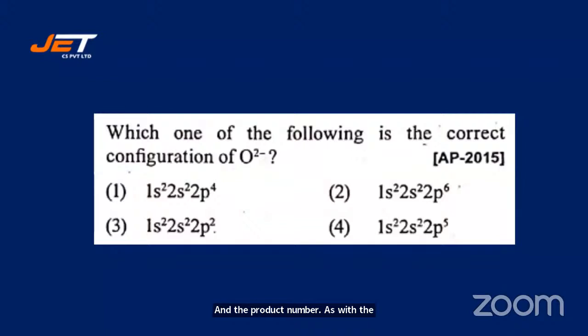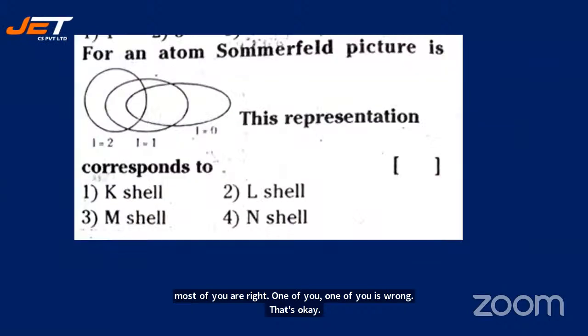Which one of the following is the correct configuration of O2 minus? O2 minus, he says. That means 2 electrons have been added to. All right, make it quick. Here is the answer. Yes, most of you are right. One or two of you is wrong. That's okay, correct చేసుకోండి. I'm moving on to the next question.